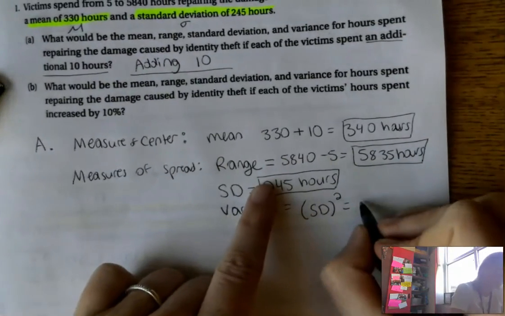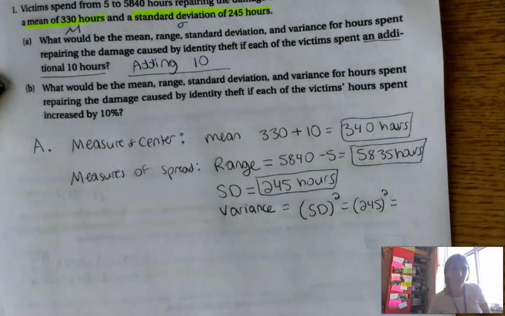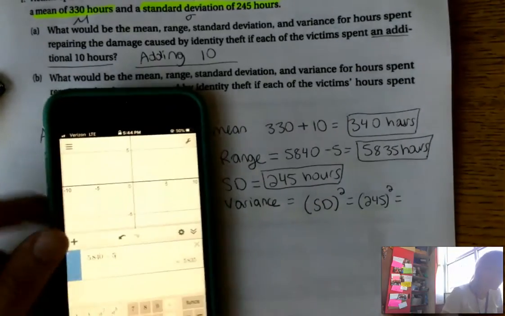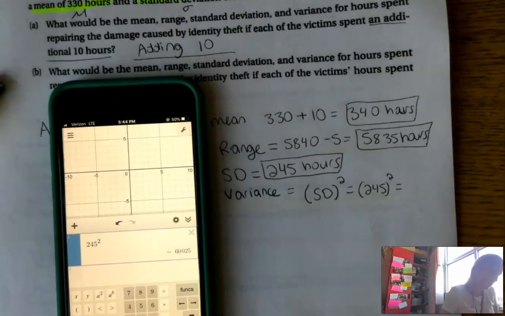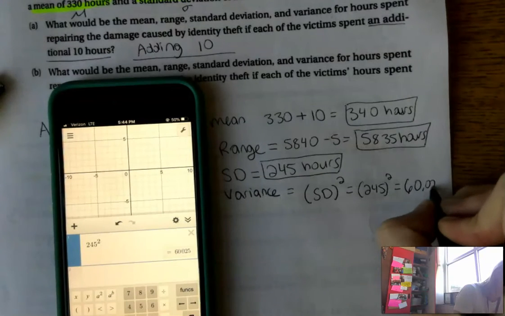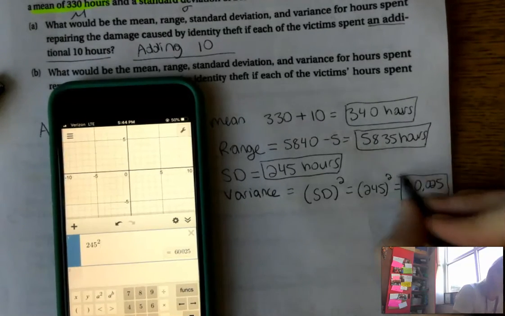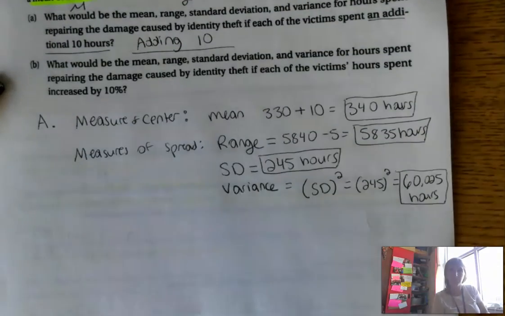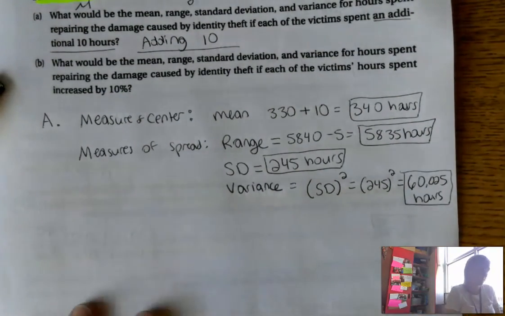So all I need to do is square 245 to get my variance. So 245 squared gives me my variance, which is 60,025 hours. So my variance is the standard deviation squared. Again, you didn't know that.